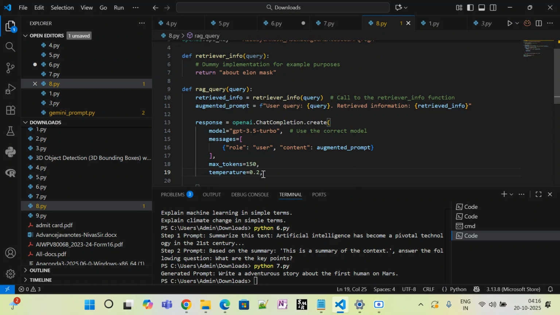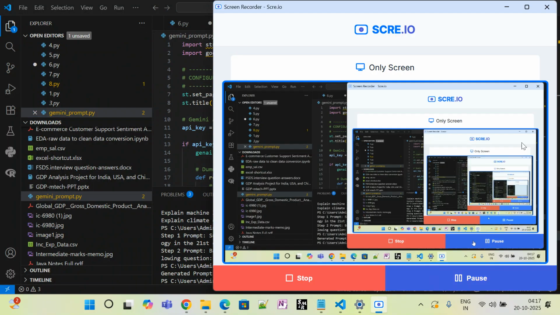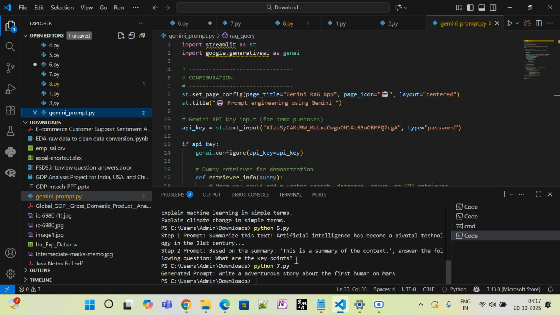It provides a user-friendly prompt interface. Let me go ahead and execute this one so you will understand clearly. This is my Gemini prompt.py. Let me just cross-check one second. Yeah, it is good. Okay, so here is the prompt engineering and Gemini RAG app.